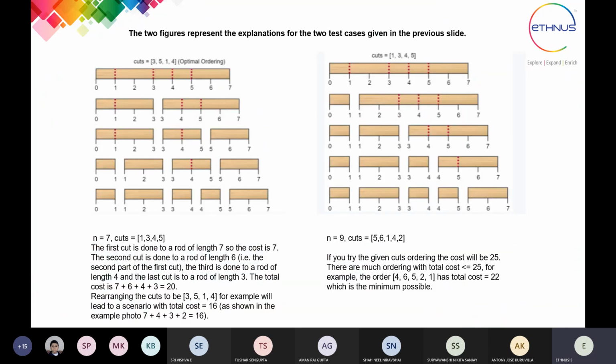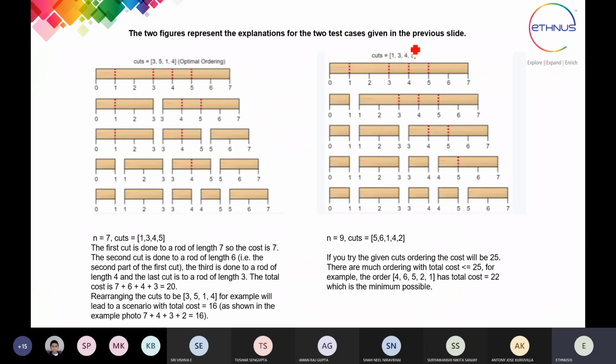So first let us see how this example works for the given problem. Here we have a stick with length 7, and we have to perform cuts. In this example they have given the cuts 3, 5, 1 and 4, but in the example they have given, we have to first see this part and then we go for this part.